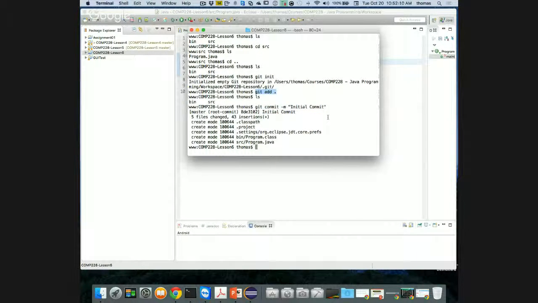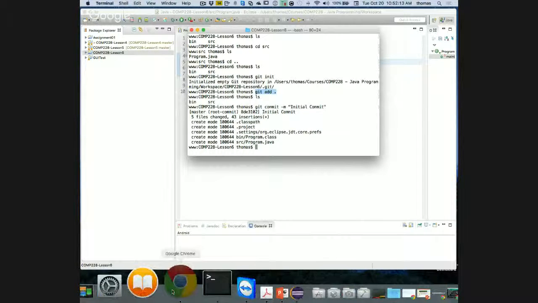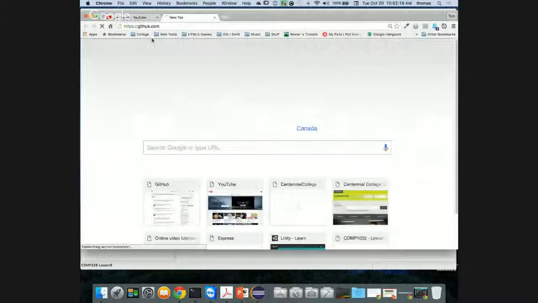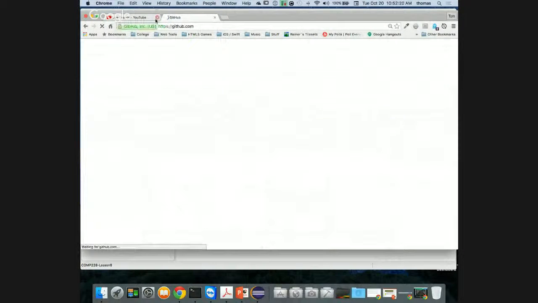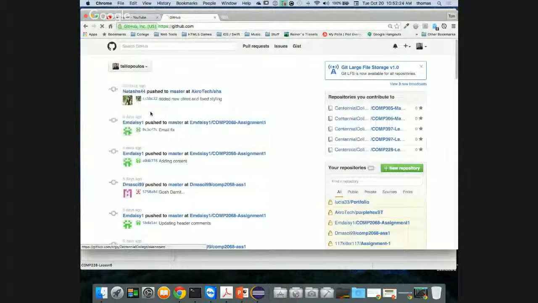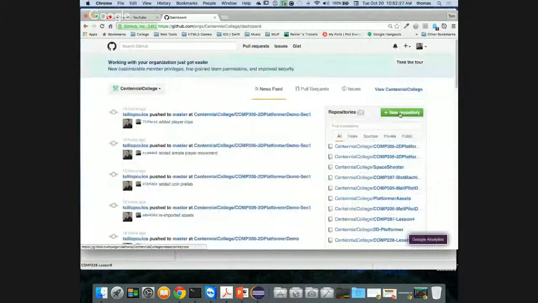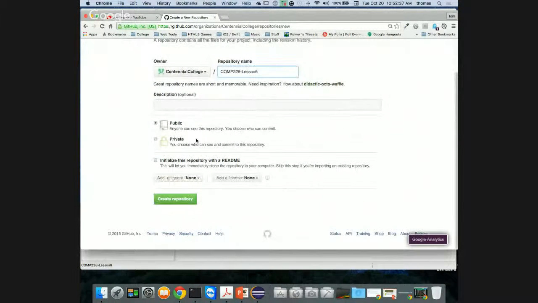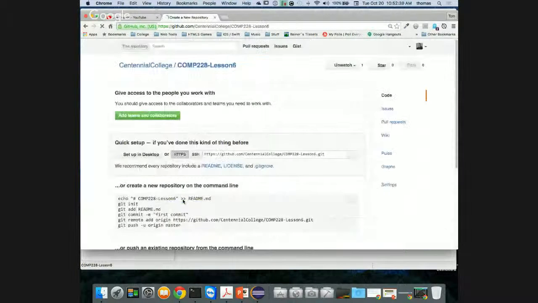Right? Okay, good. Now I need to link it somehow with a remote repository. So I need to create my repository. So I'm going to go to Centennial here, and in Centennial, I'm going to create a new repository. And I'm going to call this COMP228 Lesson 6. And if you notice, it's asking me for a README file and all this kind of stuff. I'm going to say just create repository.